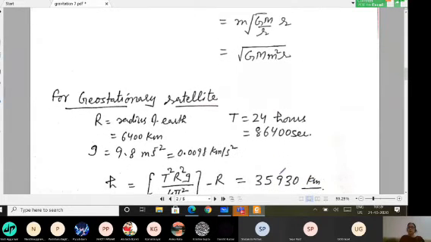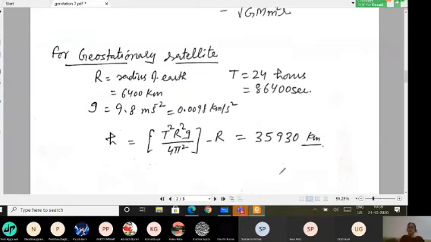If I am talking about geostationary satellites, why are they termed geostationary? Because they look stationary when you are here on the earth and observing these satellites. Their time period of revolution is the same as that of the earth. Their sense of rotation is also the same as that of the earth, and that is why they appear stationary to you.